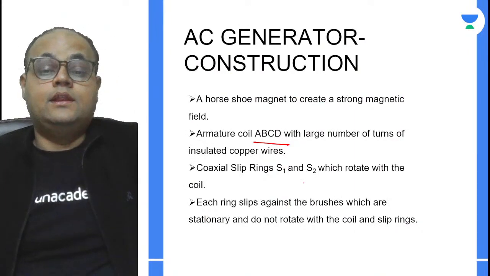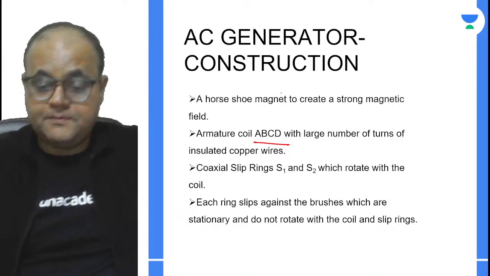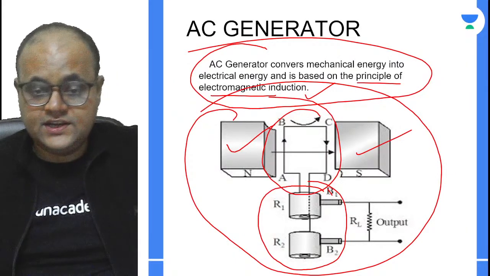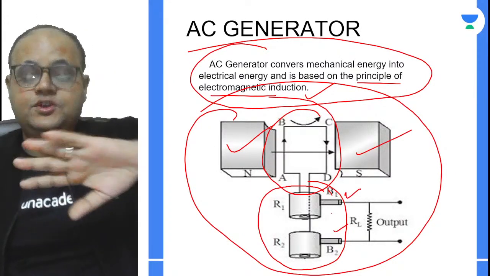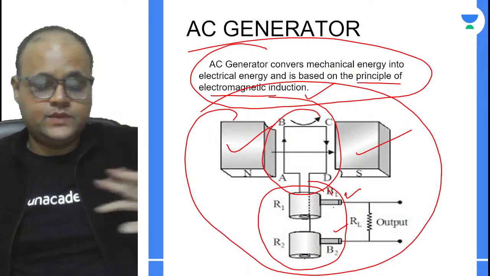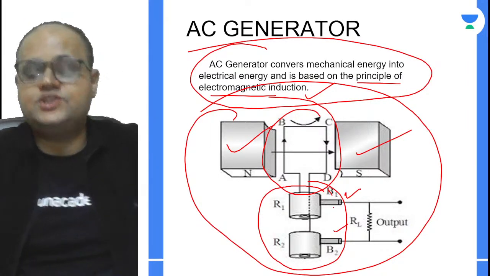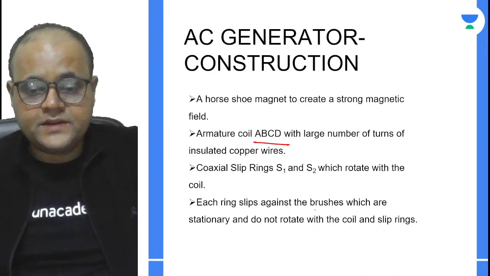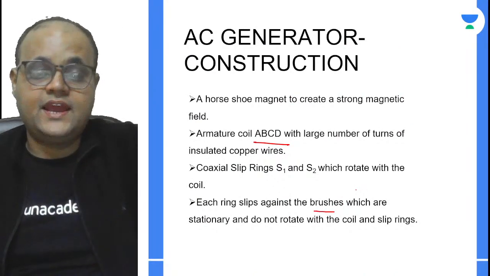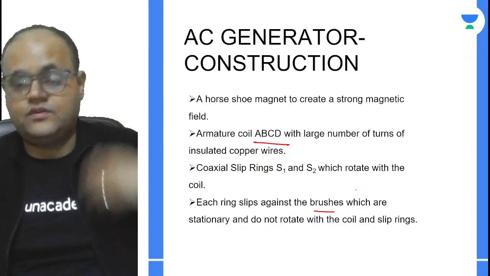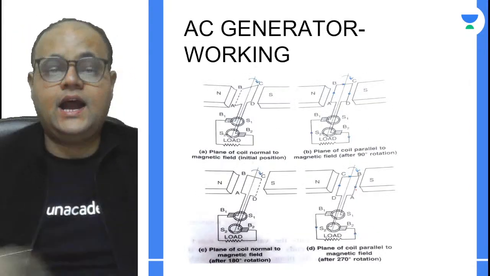Then you have two brushes. The brushes are fixed. You can have a different orientation as well, that doesn't matter; in both cases the working will not change. So you have two brushes against which these rings move. Let's see how it functions.